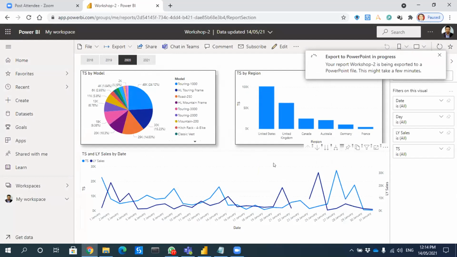Pradeep, just one question. Once you have exported to PowerPoint, if you make amendments over here, is it an embedded link or do you have to do it again? No, it will be like an image, sir. Oh, it is an image.